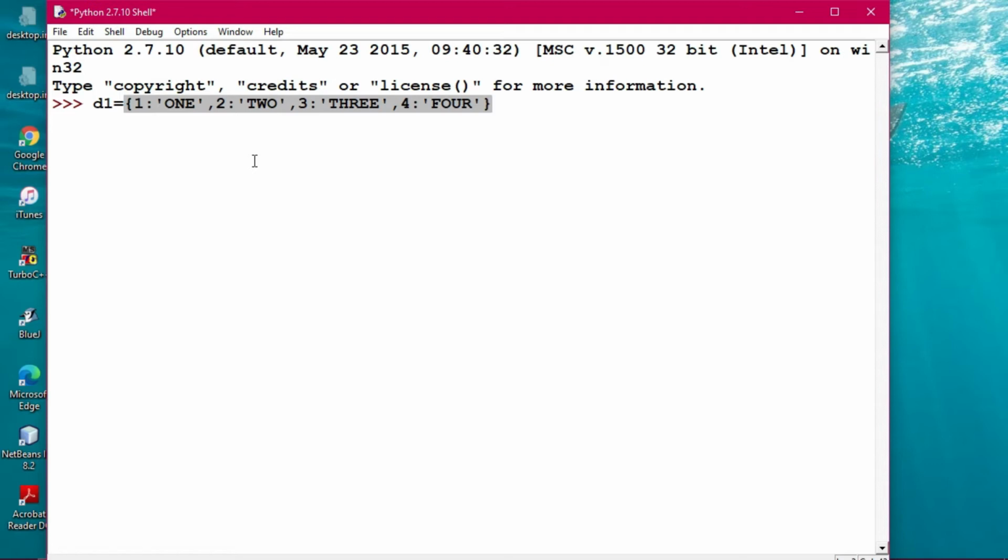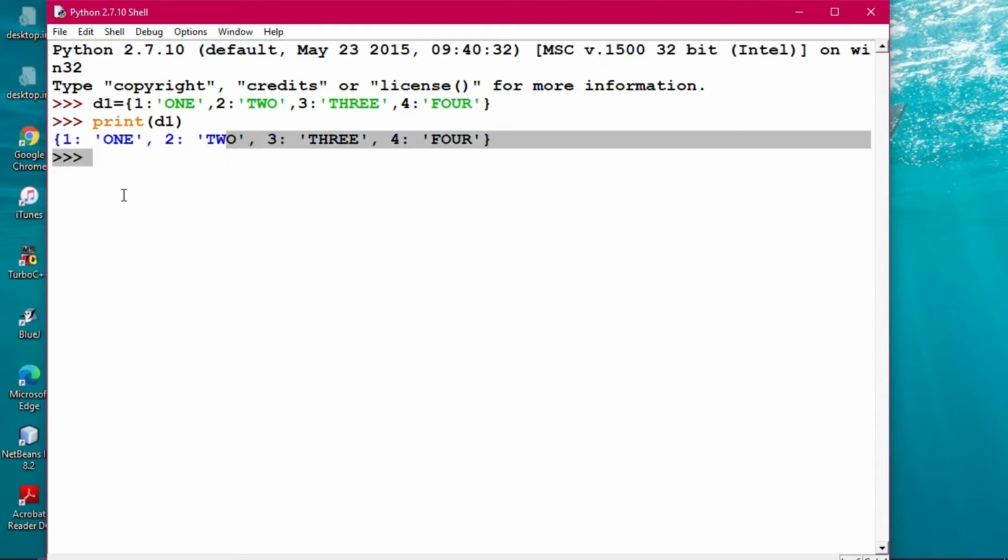Now what is happening here? d1 equals this. In this way we can create a dictionary. If I do print d1, let's see what happens. This is a dictionary, so it shows key-value pairs: 1 is 1, 2 is 2, 3 is 3, 4 is 4, like this.